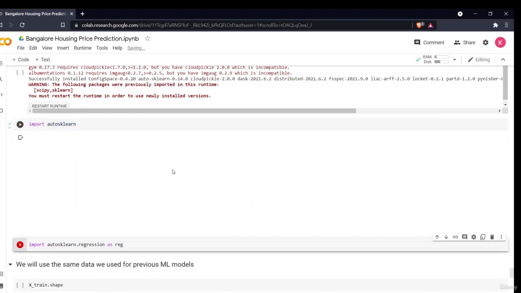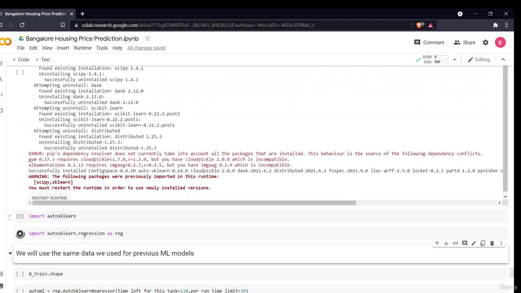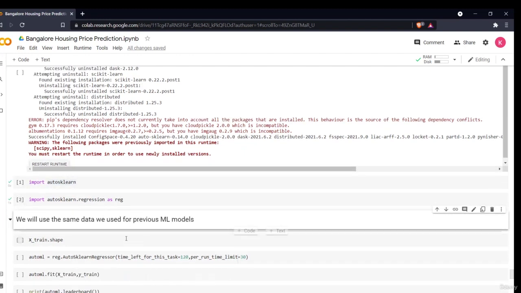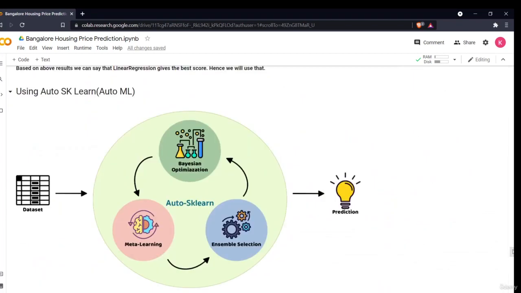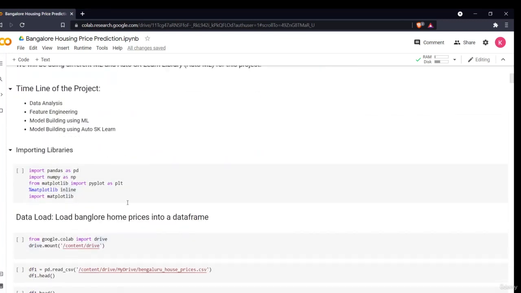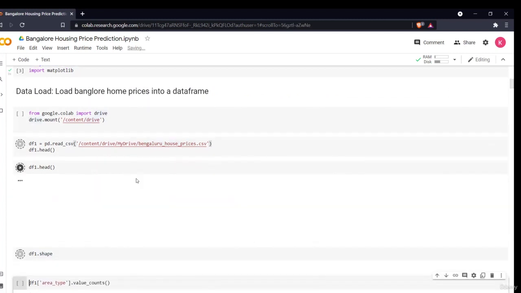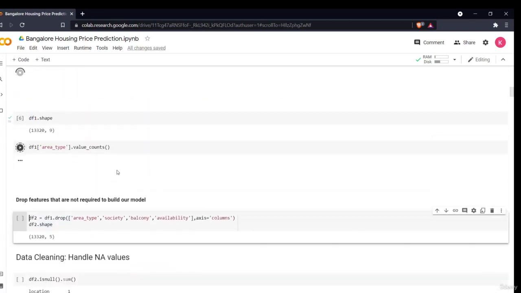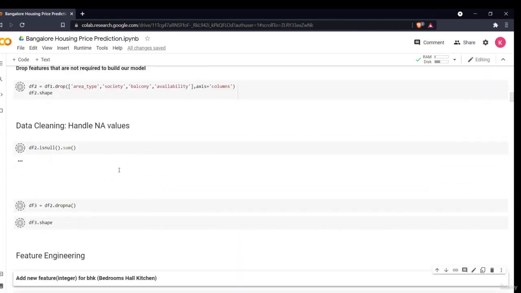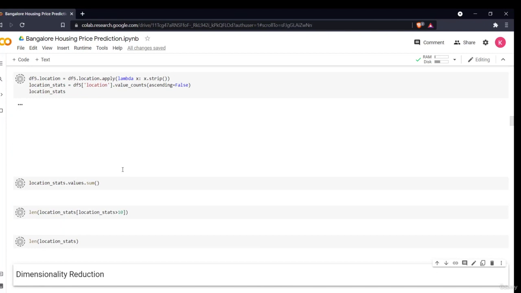I'll import AutoScaling, and then import the regression module, because obviously this is a regression problem. If it had been a classification problem, I would have imported classification. Now we'll use the same train data, the same data which we processed for the previous model. Since I have restarted the runtime, I have to go and run all those cells again in order to obtain my data. So I'll just simply run it. It will take only a few minutes.